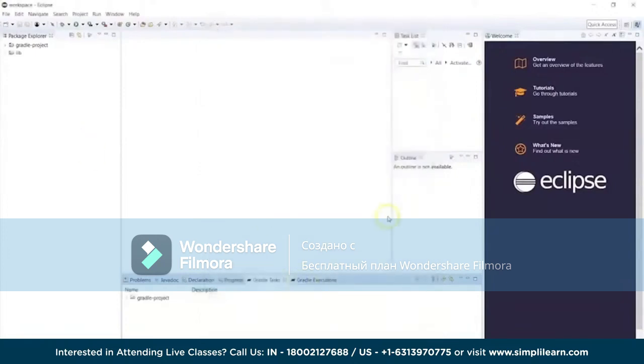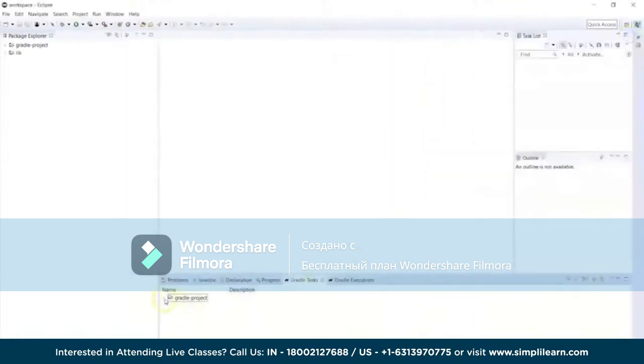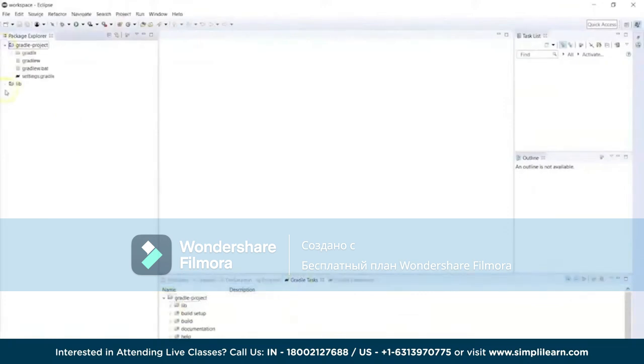Now if you see here, the particular option is available for the Gradle tasks, so you can extract it also, and you will be able to know what the different tasks available there are. Let's see that in the build they are running, like build. These are the different tasks which happen inside the build process. So Gradle executions will also be available over here, and Gradle tasks will be represented over here in this one. So you just have to extract on the Gradle build project.